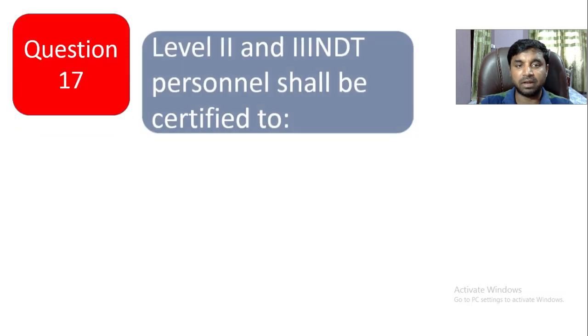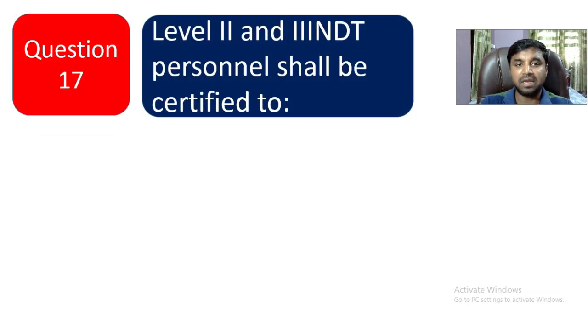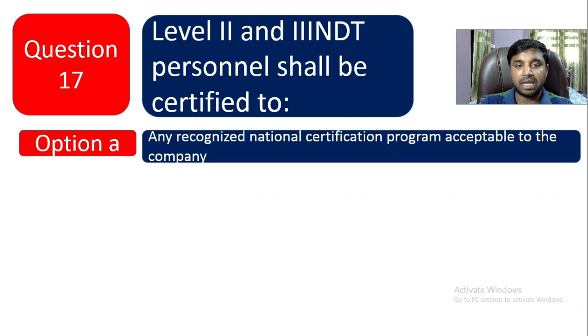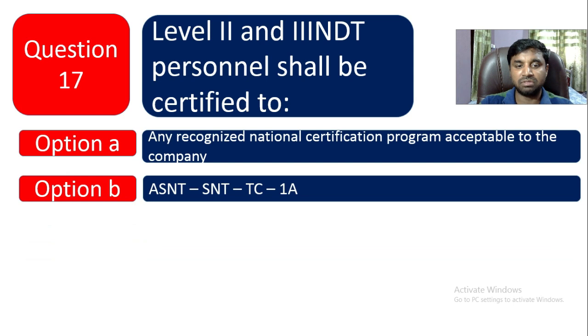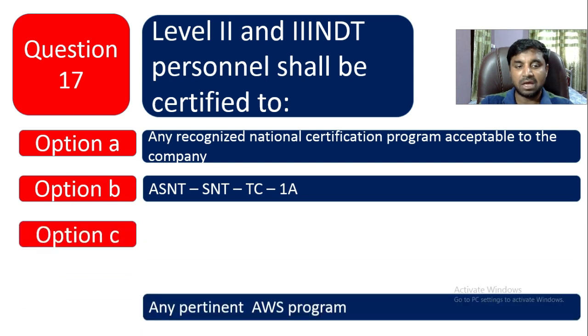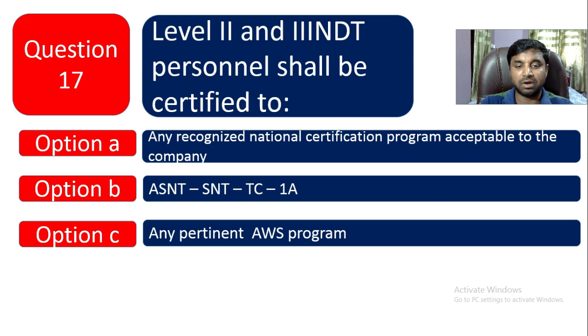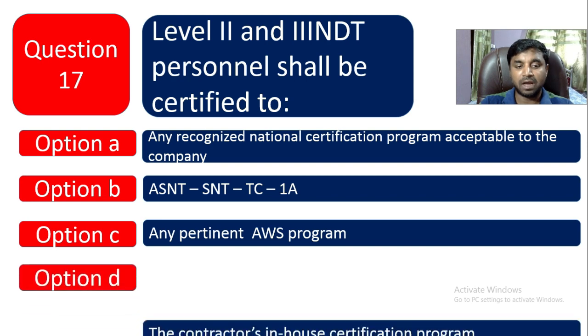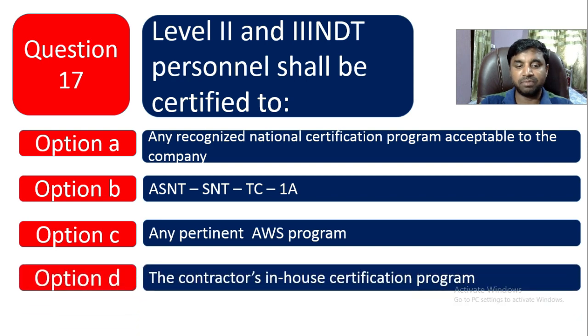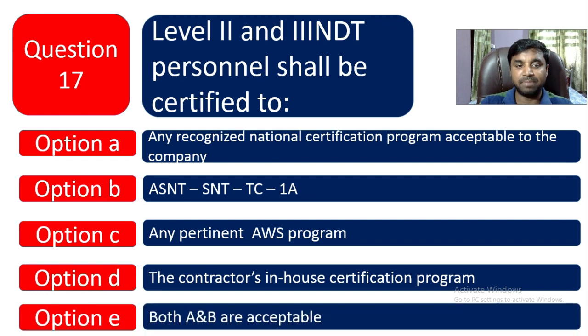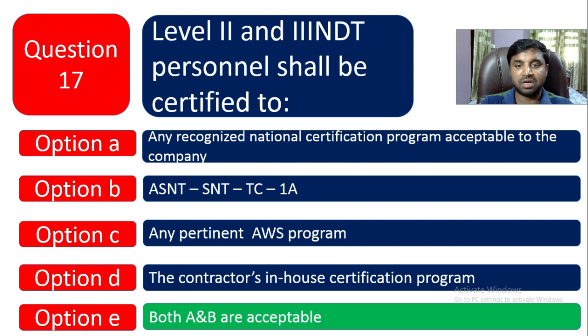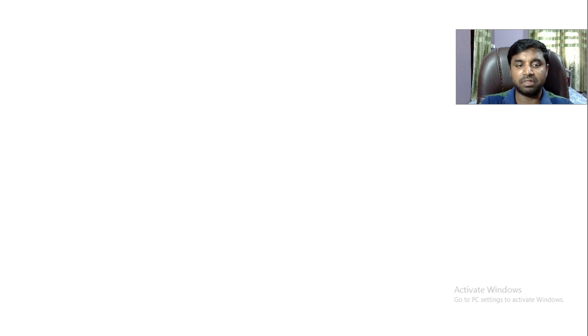Question number 17. Level 2 and 3 NDT personnel shall be certified to any recognized national certification program acceptable to the company. Option B is ASNT TC-1A. Option C is any patented AWS program. Option D is the contractor's in-house certification program, and option E is both A and B. Definitely both A and B are acceptable. Any recognized national certification could certify Level 2 and Level 3, and ASNT TC-1A also certifies Level 2 and Level 3.